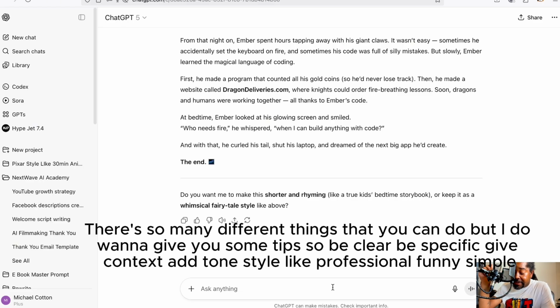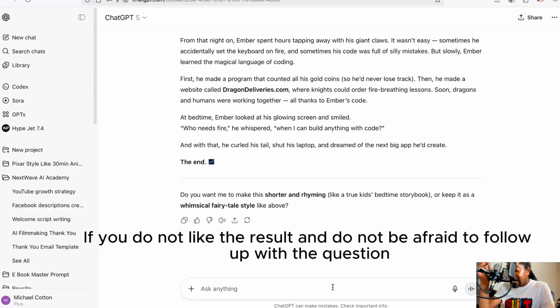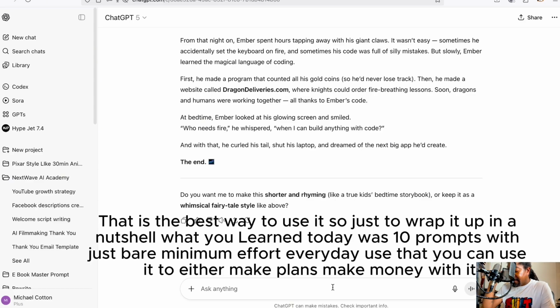But I do want to give you some tips. Be clear, be specific, give context, add tone and style, like professional, funny, simple. Ask it to improve or make it better if you do not like the result. And do not be afraid to follow up with a question. Treat ChatGPT like a conversation, going back and forth. That is the best way to use it.